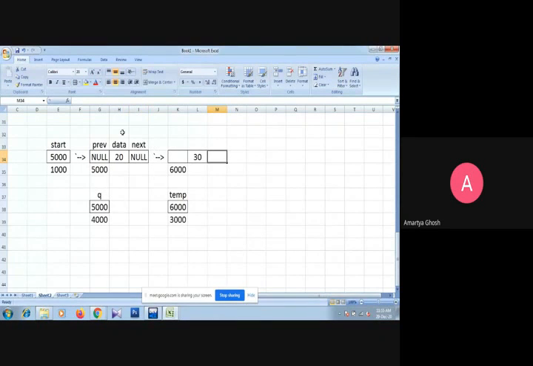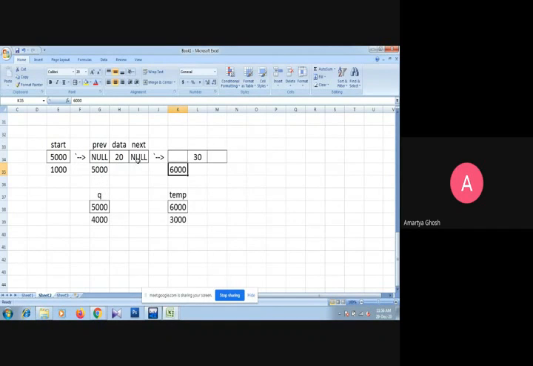The new node should be the last node, so its next part should contain the last null value. So for the new node's next part we have to assign the null value that is right now available in the next part of the current last node, pointed to by q.